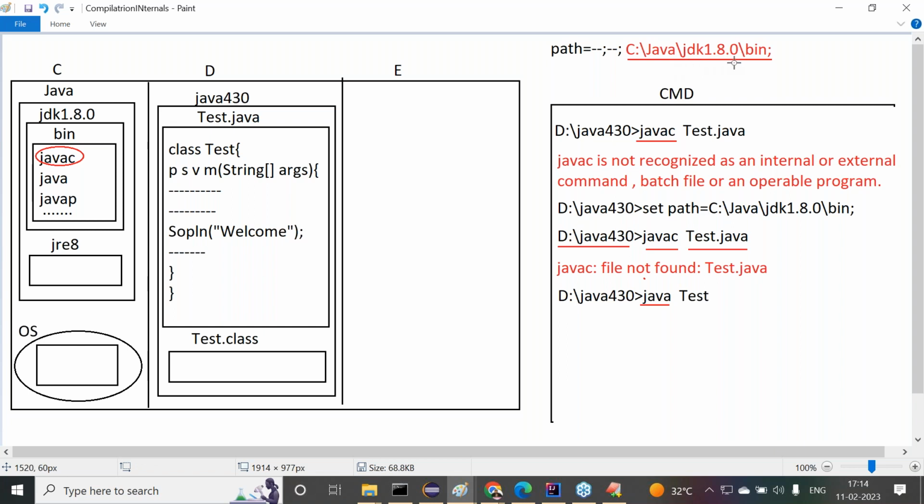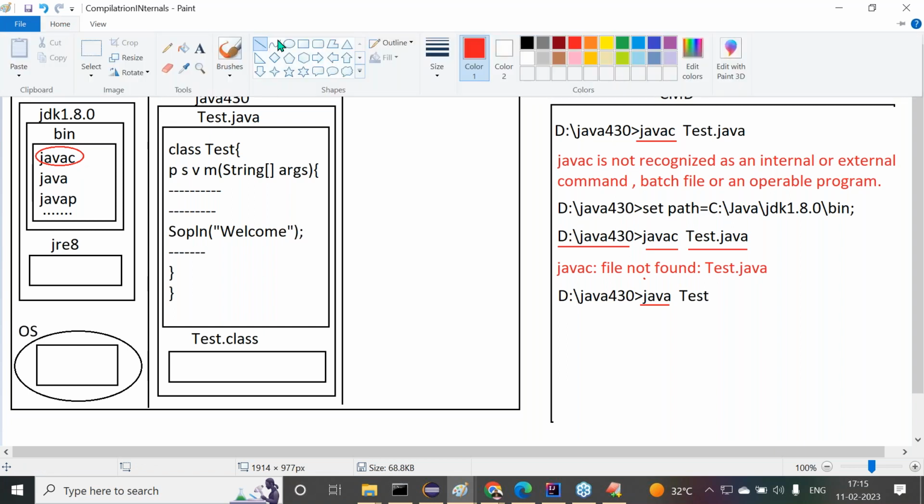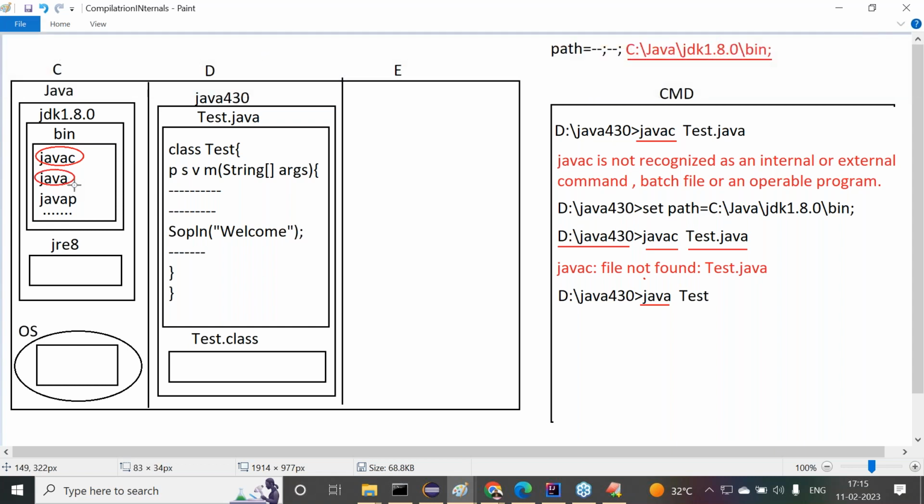C:/Java/jdk1.8.0/bin. Then is the Java command available or not? The Java command is existed. At C:/Java/jdk1.8.0/bin the Java command exists. When the Java command is identified, the operating system will execute the Java command on the command prompt. By the execution of the Java command, automatically the JVM software will be activated.